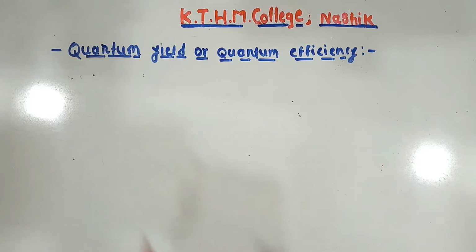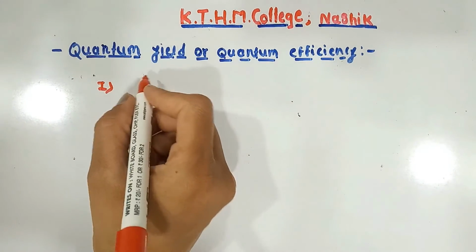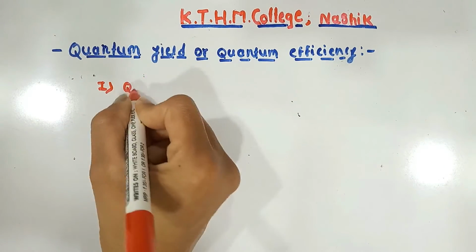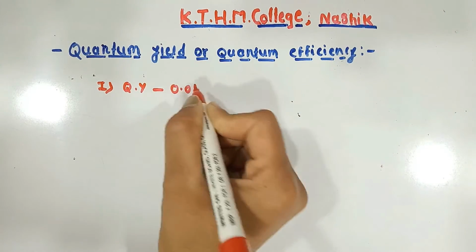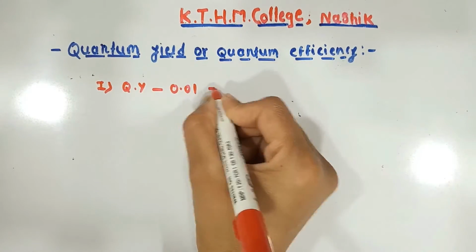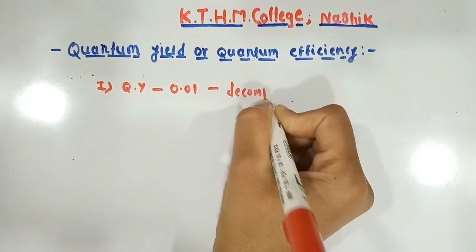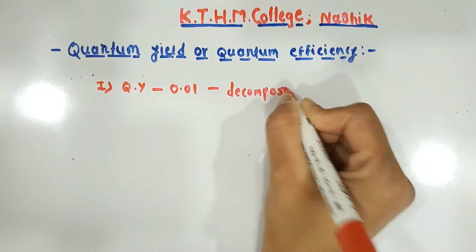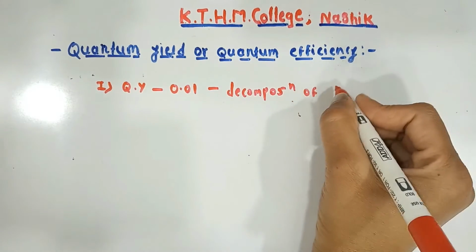Let's see first, the quantum yield is very low, about 0.01, for the photochemical decomposition of ammonia.